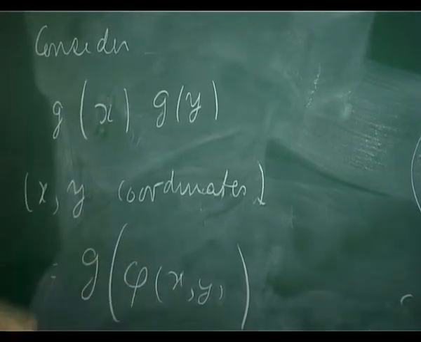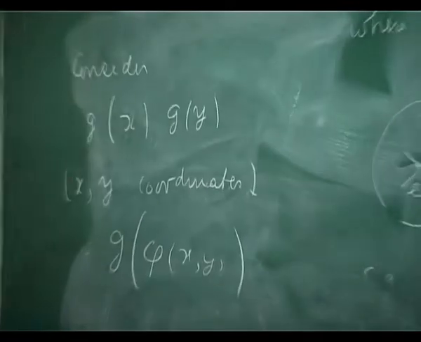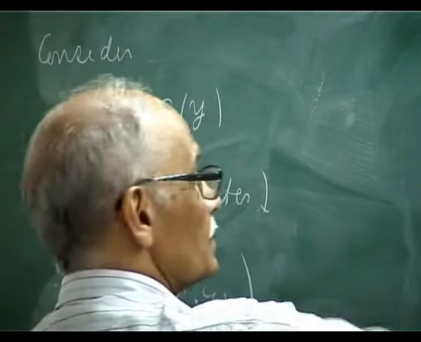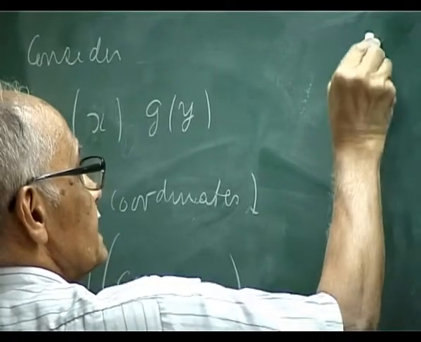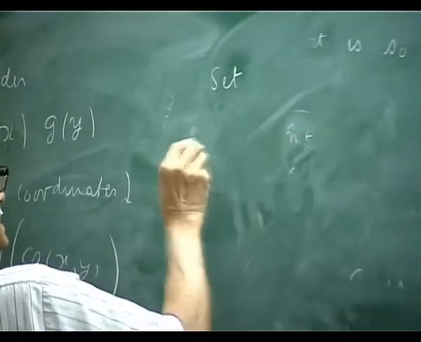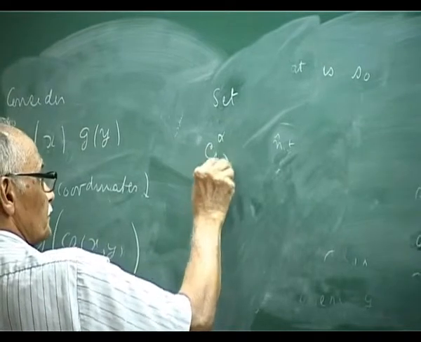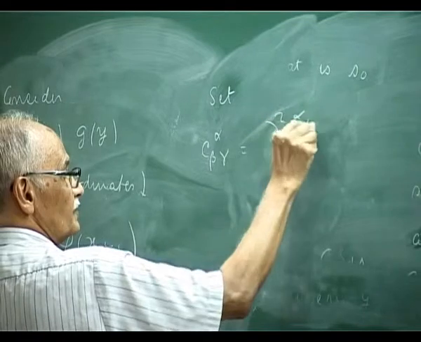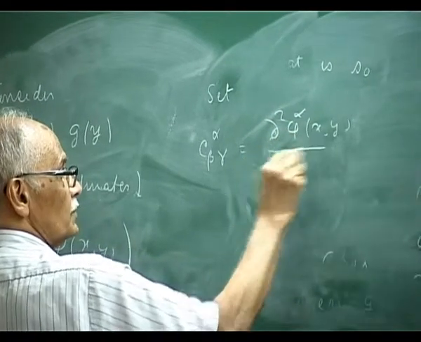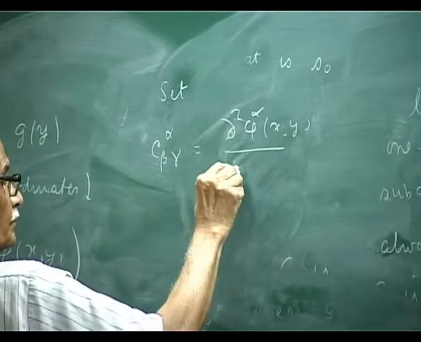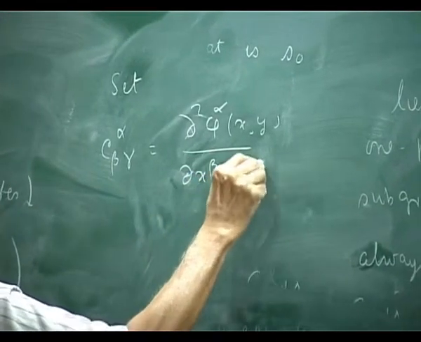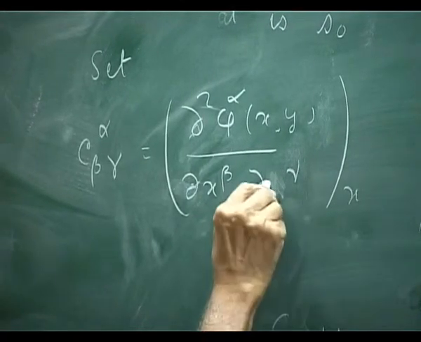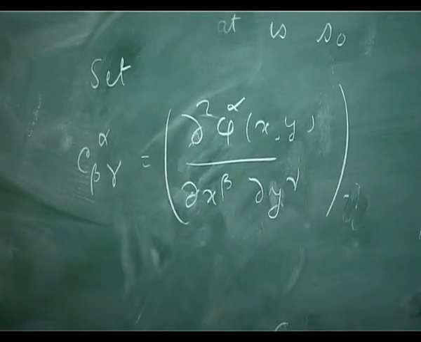So this is the way these coordinates encompass the group law. Now set C alpha beta gamma as the second derivative of phi alpha of x, y with respect to x beta and y gamma, at x and y equal to 0.